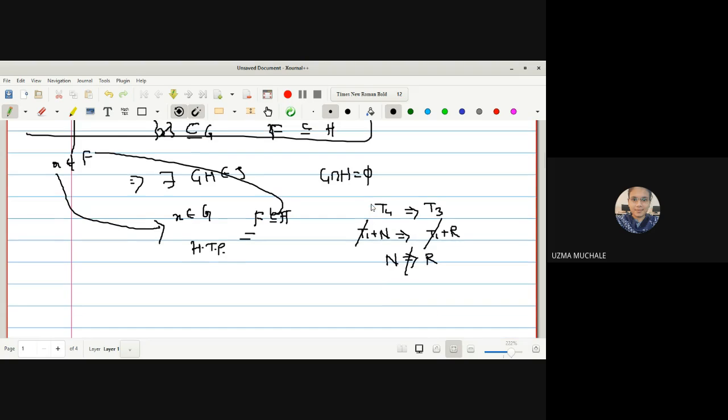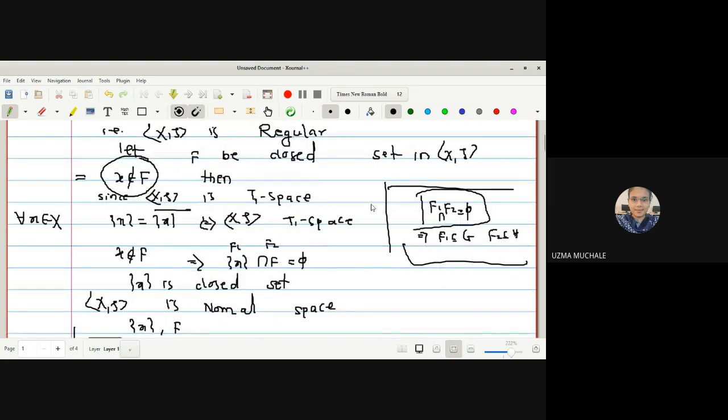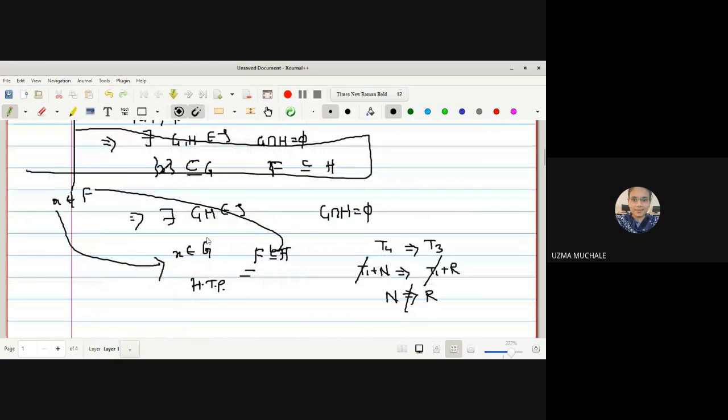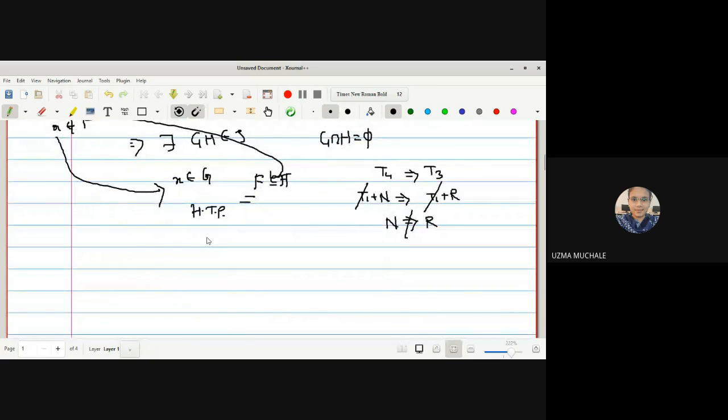Why is this so? Because we have used a very important property of a T1 space, that every singleton set is a closed set. If you did not have this property, you would not get this closed set. So that is the important property of a T1 space we have used to prove that every T4 is a T3 space. So remember that every normal space is not a regular space unless and until that space is a T1 space. Correct? Do not say T1 gets cancelled, every normal is a regular.